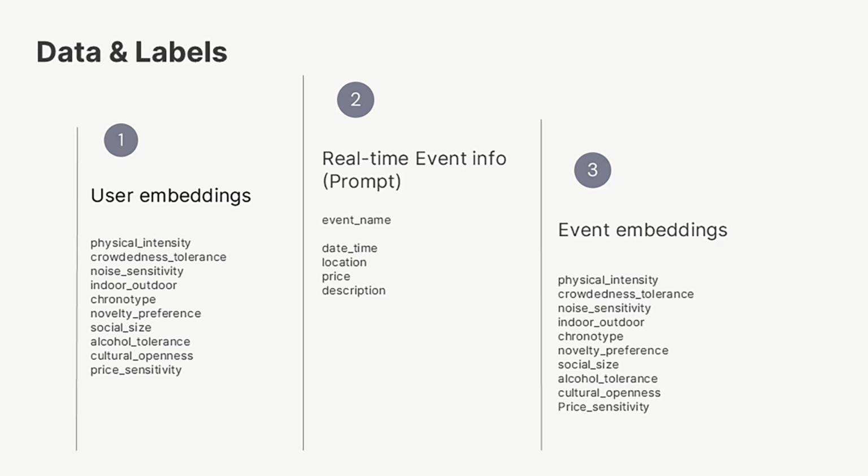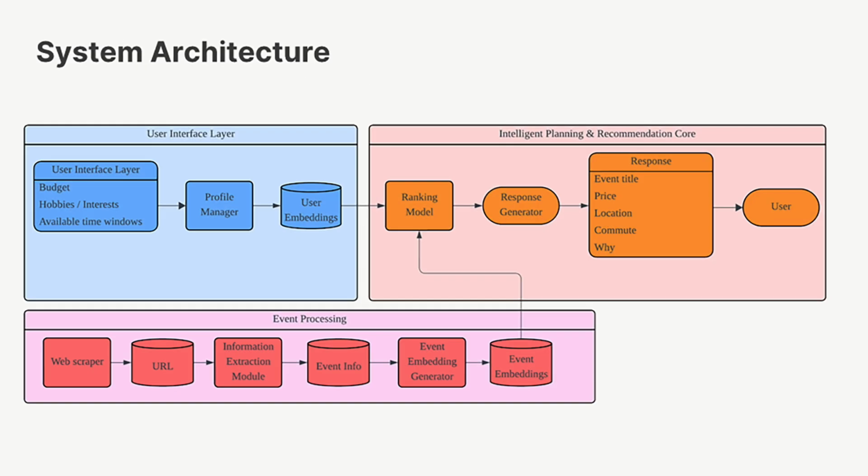The second data is the real-time event info, which we will scrape from the web on time, and it will collect all the event info we need. The third is event embedding. We will generate the event embedding based on our event info, and we will match it to the user embedding later.